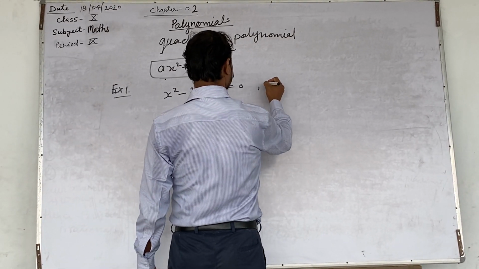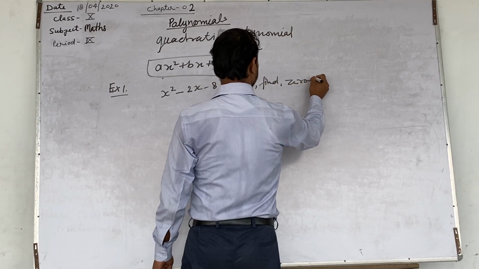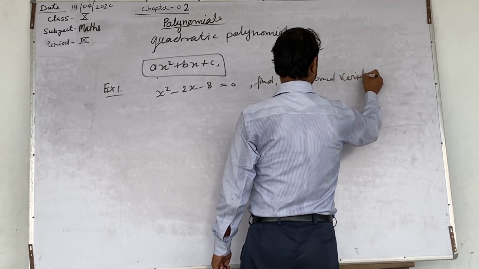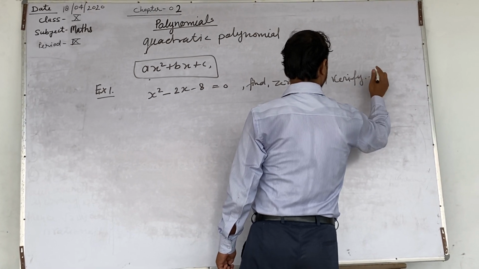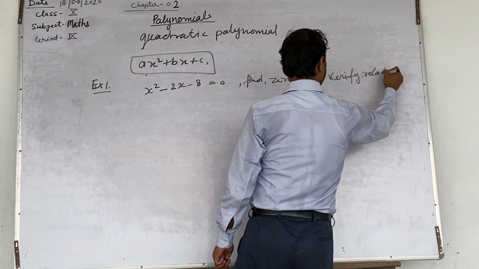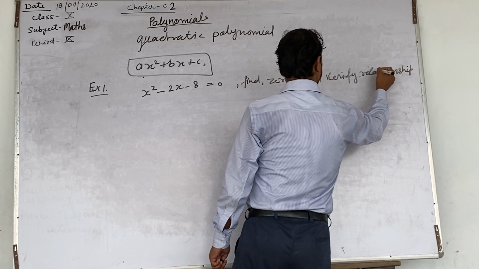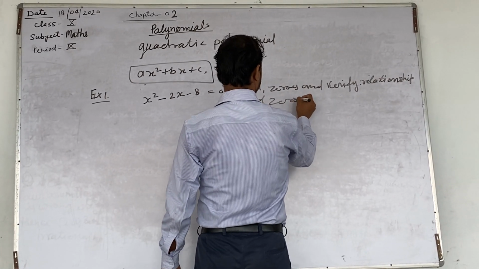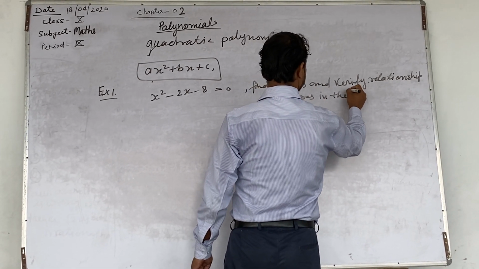Now we want to find zeros and verify its relationship of zeros with their coefficient.